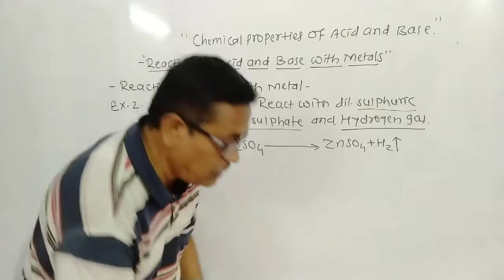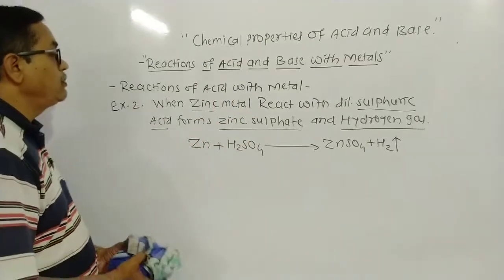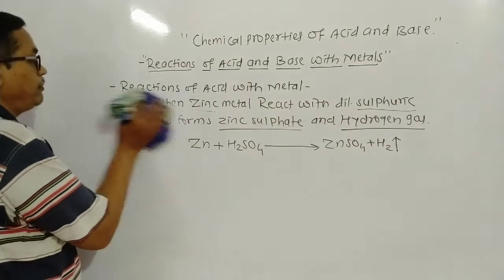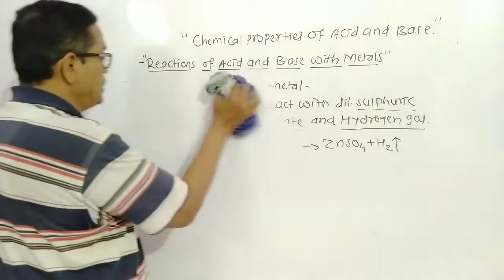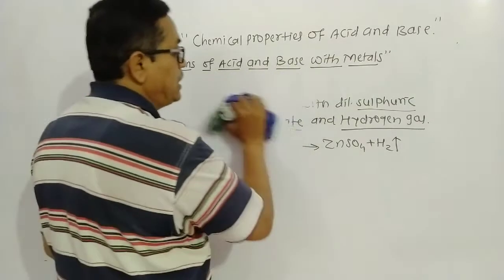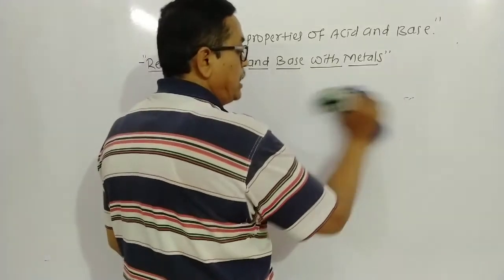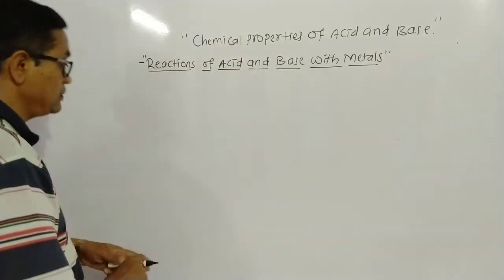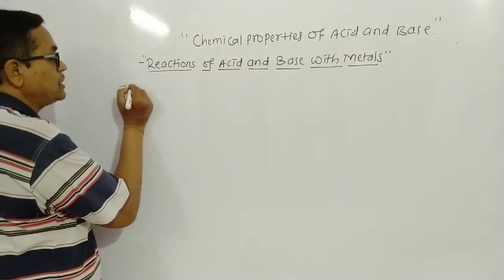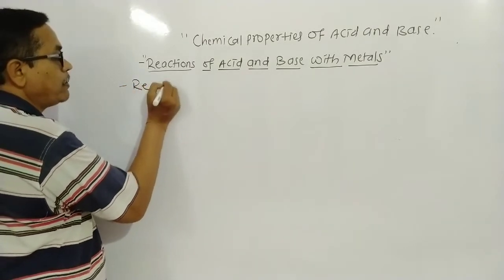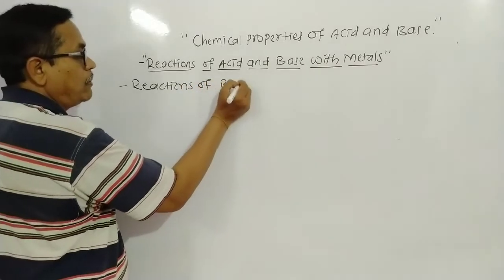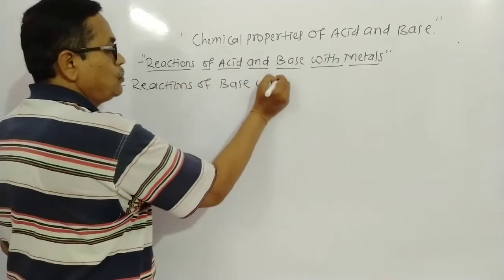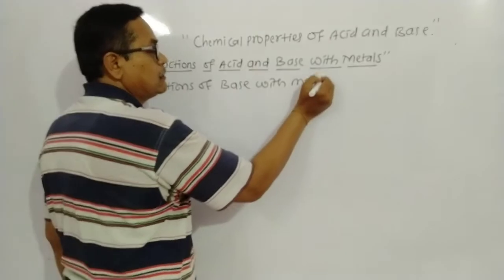Dear student, now we study the reactions of bases with metals.